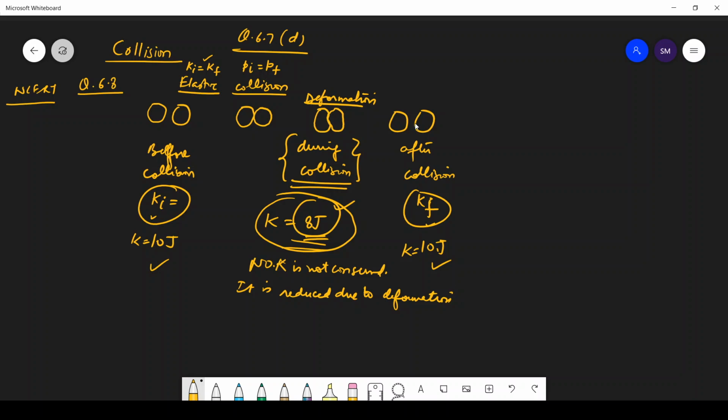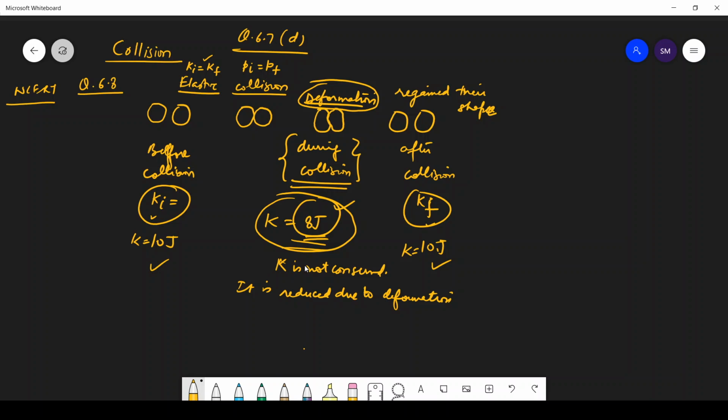Okay, again the balls regain their shape perfectly and get back their kinetic energy. Sir, where does this 2 joule energy go? That energy has gone because the balls are deformed. Here again they regain their shape. Their shape was changed, you can see. The balls were bent. So kinetic energy is not conserved here.